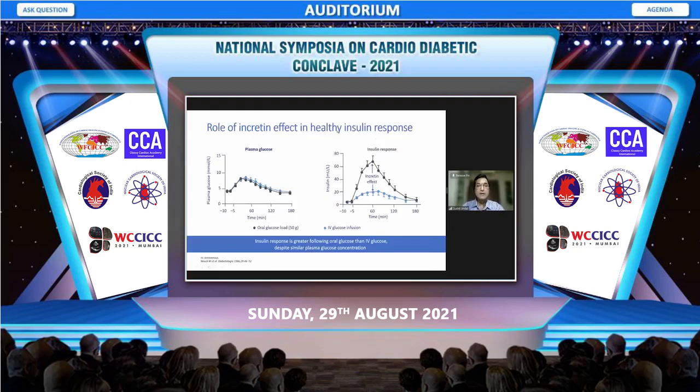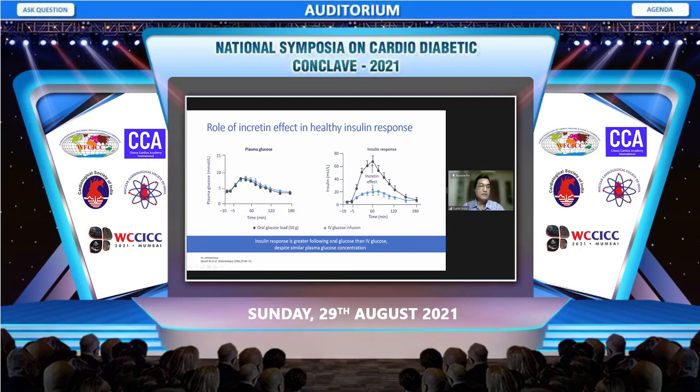Another very important fact is that there is also an incretin effect, and we can understand this by seeing these two figures on this slide. Now, if you give a patient oral glucose and follow that in the venous blood, you can see there is a peak occurring at 40 minutes, then it declines.